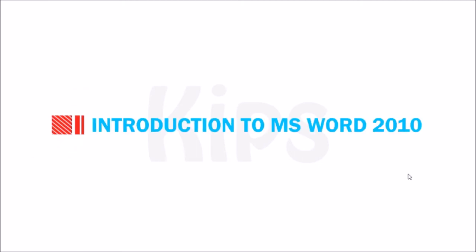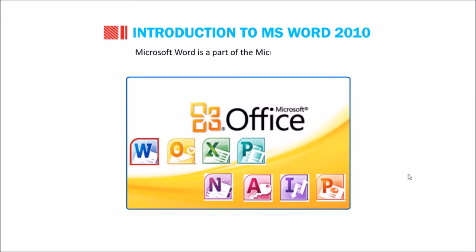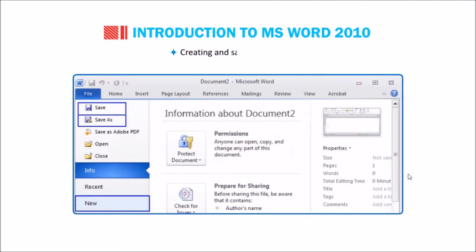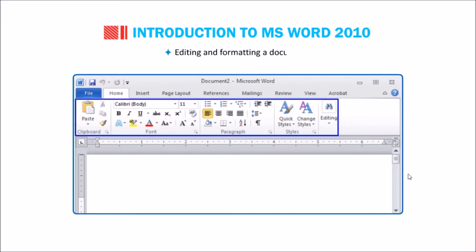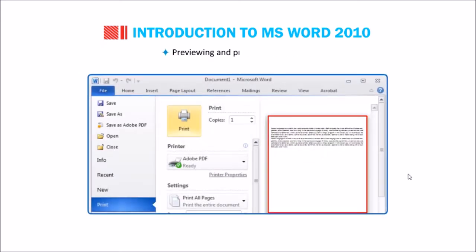Now let's talk about Microsoft Word 2010. Microsoft Word is a part of the Microsoft Office suite. Microsoft Word is the most commonly used word processor in the market. Just like any other word processor, you can perform 4 major operations using Microsoft Word. Creating and saving a document, opening an existing document, editing and formatting a document, previewing and printing a document.